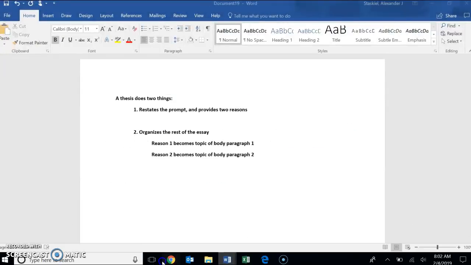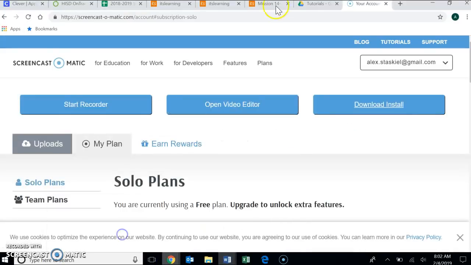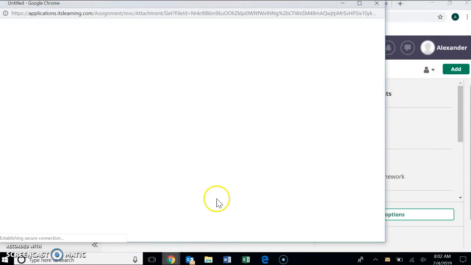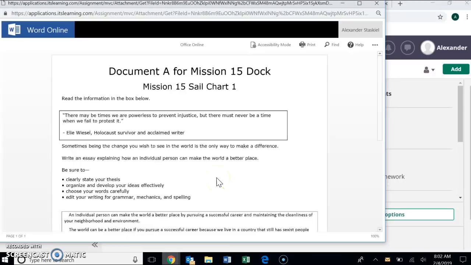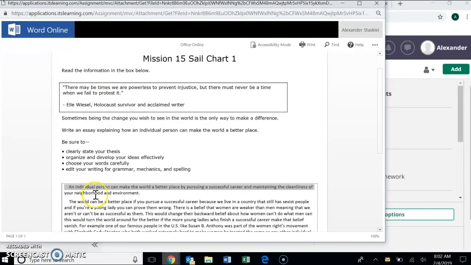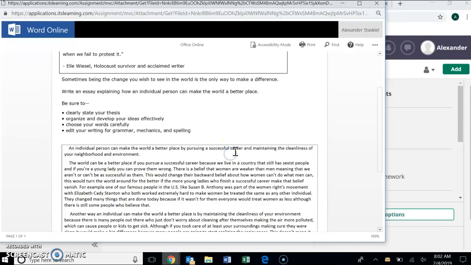So let's look at another example in order to see this even more clearly. I have a good one right here. So in this student example, their prompt was write an essay explaining how an individual person can make the world a better place. They said an individual person can make the world a better place by pursuing a successful career and maintaining the cleanliness of your neighborhood and environment. Now watch this.